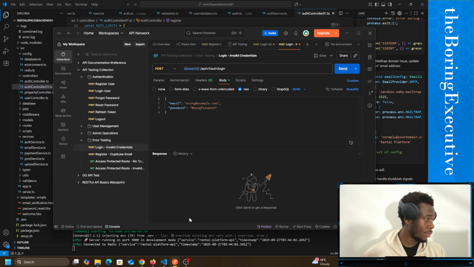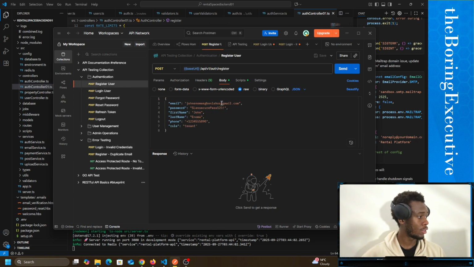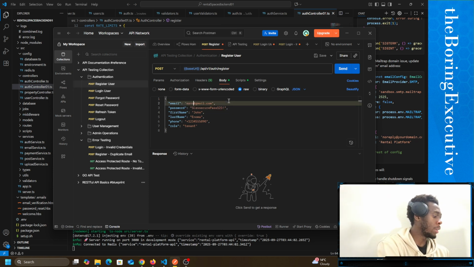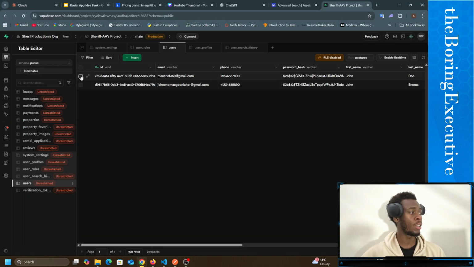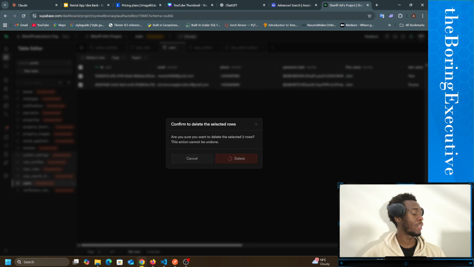I'm going to use Postman to register a user, and the email here is going to be manchef369. No, I already used this email. You know what? I'm going to use this again. What you saw in the beginning was the database I'm using. It's actually a real database, in case you're wondering. It's not fake. I'm actually proud of this because it took me a long time to get here. So I'm going to sip my Kool-Aid on this. I'll delete the two rows now. Yeah, that's fine.